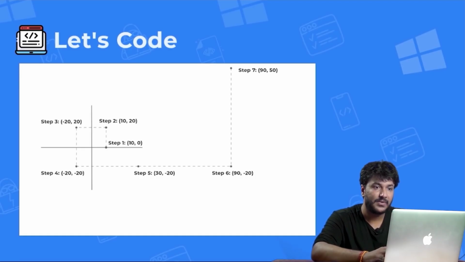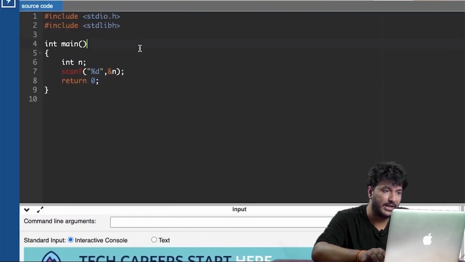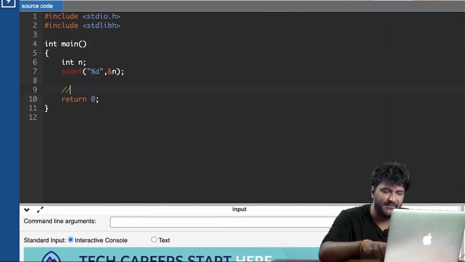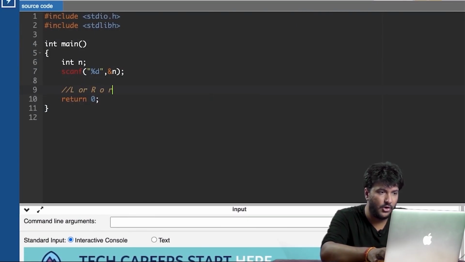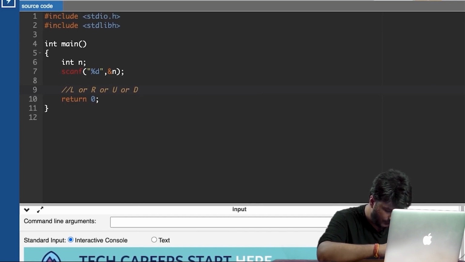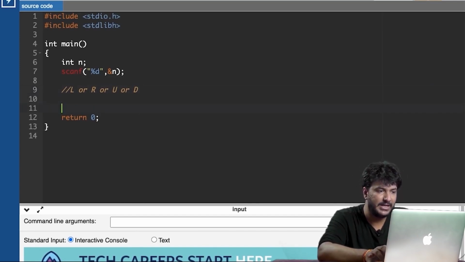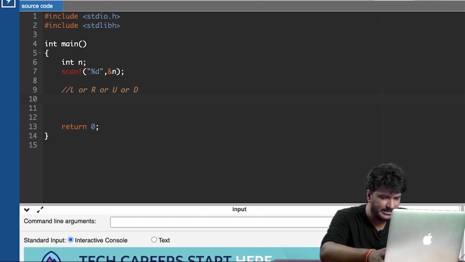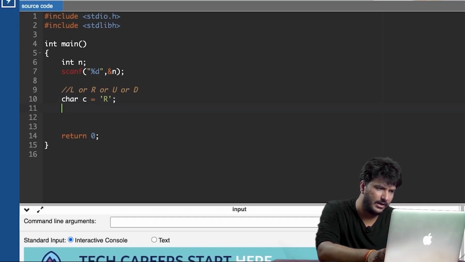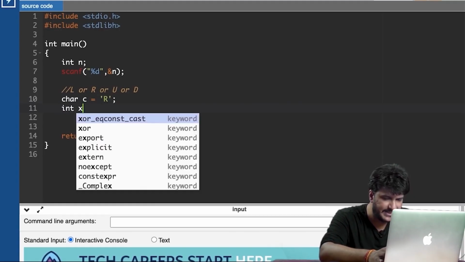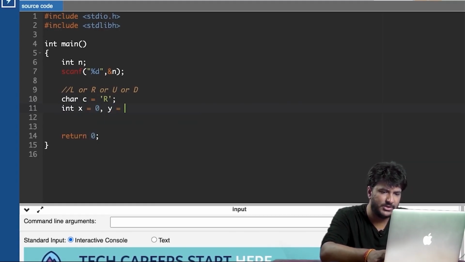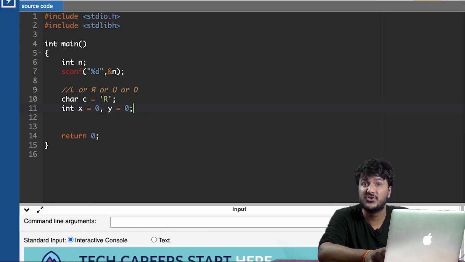Okay. Now, one more thing is I need to tell my compiler if I'm moving left or right or upwards or downwards, right? So all of these things. Apart from that, there's nothing else being used. So what I'll do is create a character variable char c, and I will initialize it with 'r', just simple r. Later on, you will understand why I'm doing it. Then I'll also initialize x equals 0, y equals 0. The reason why I'm doing it is because he starts at the origin, correct?